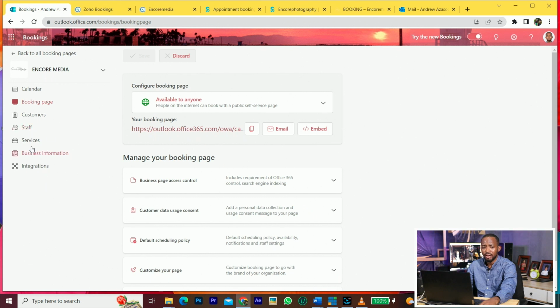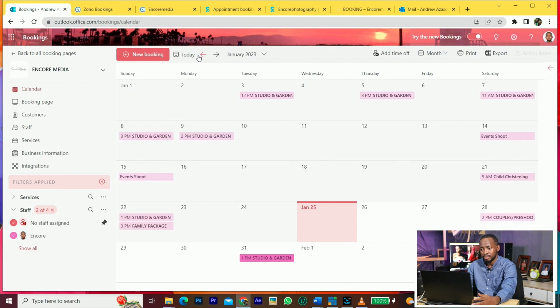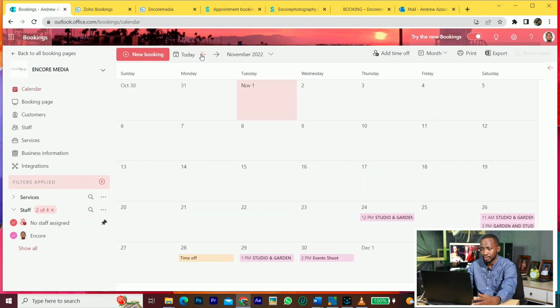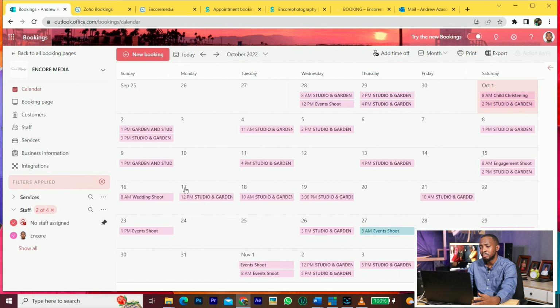Now let's look at some of the things that you can see in Microsoft Bookings. Then from there we go to other bookings. Now one nice thing is that you'll be able to see the calendar. So this is for this month. You can see December I was quite busy. This is November. So you can see all my bookings. They are here with all the details.